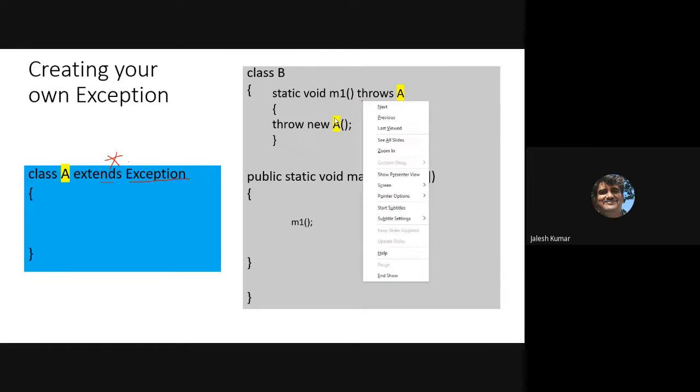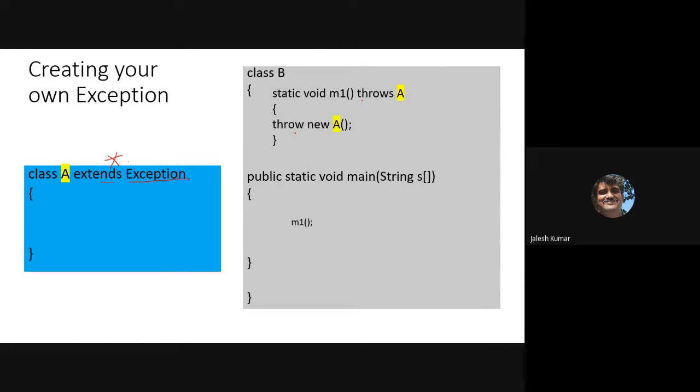I'm specifying that this will explicitly throw one exception. Normally, if you remember, throw explicitly throws the exception, is it not? Like throw new ArithmeticException, like that we are writing. Like that, here I am throwing my own exception. What is the exception? That is A. That exception I am throwing.